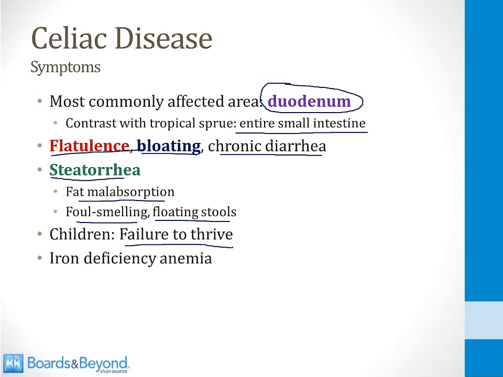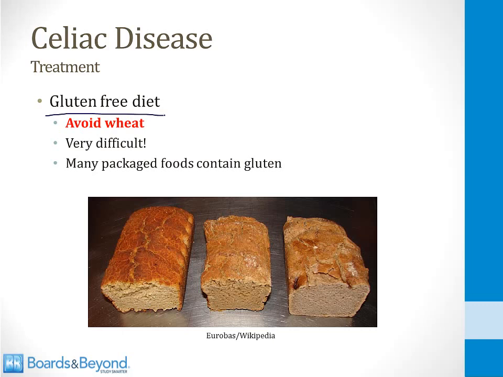And then finally, recall that iron is absorbed in the duodenum, so you can potentially develop an iron deficiency anemia when you have celiac disease. The treatment is to eat a gluten-free diet and avoid wheat, and this is very difficult to do. There is bread and wheat in many, many things that we eat. Many packaged foods also contain gluten. So one of the difficulties for patients with celiac disease is finding a diet that they can tolerate.